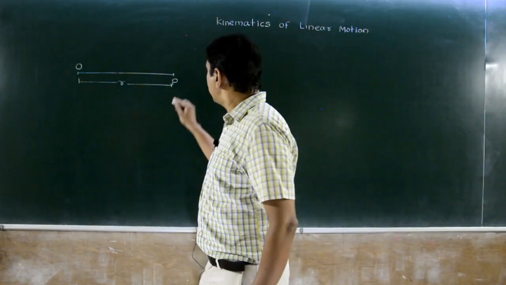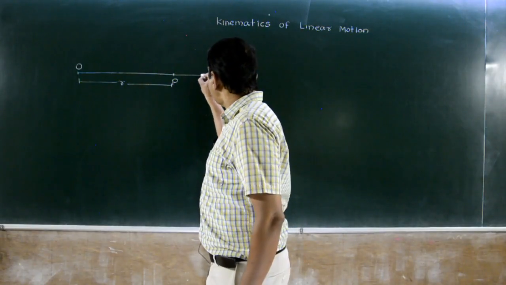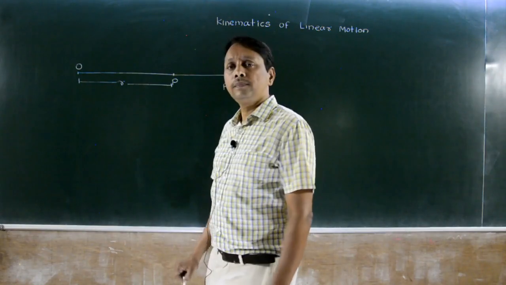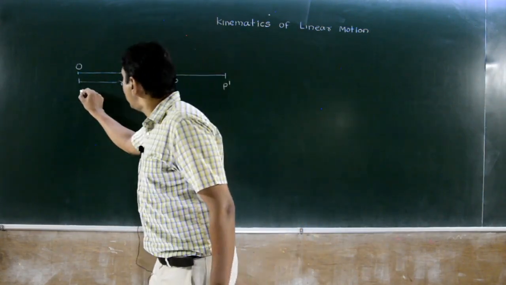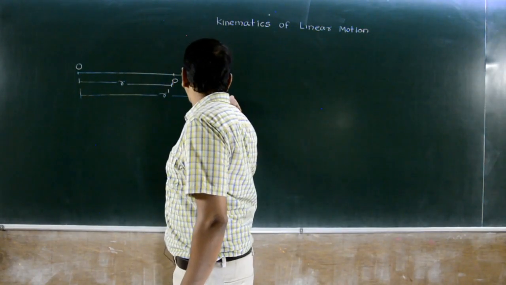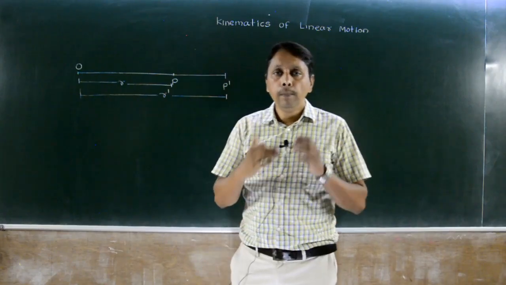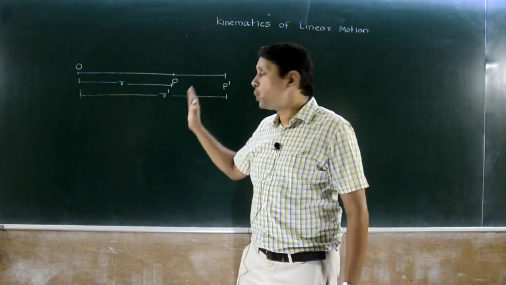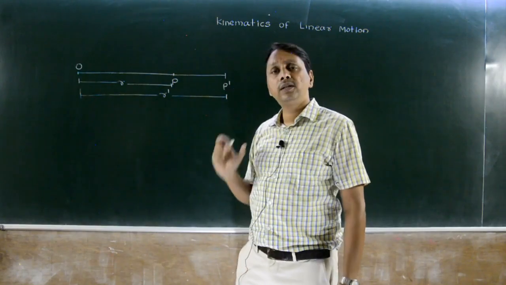Let's say this body moves to P dash, which is at distance R dash from O. Means this body changes its position from one point to other point.